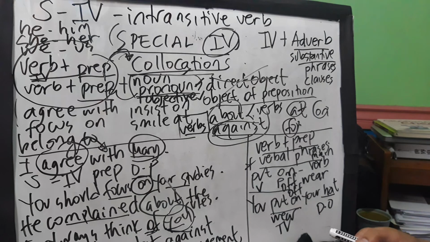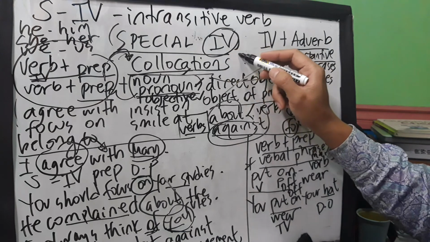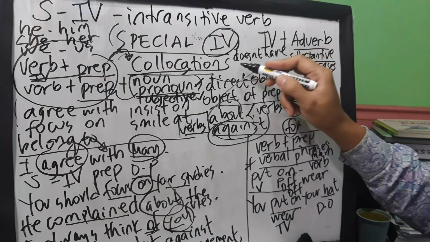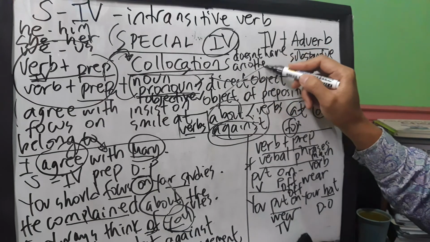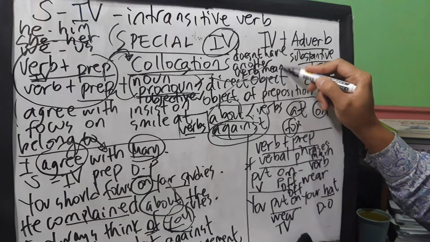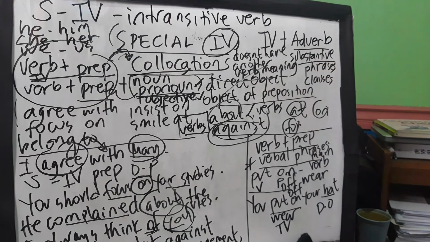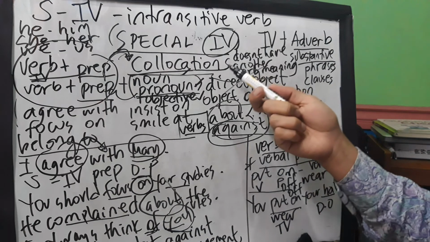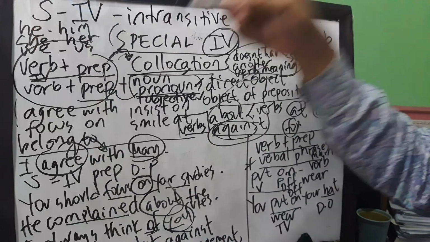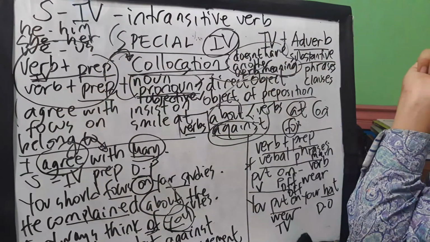So to differentiate, guys, a collocation doesn't have another verb meaning. I repeat, if it's a collocation, it doesn't have another verb meaning. Let's say agree with.